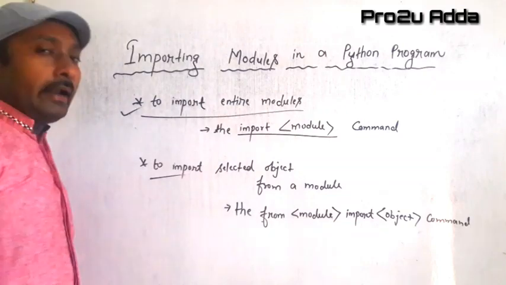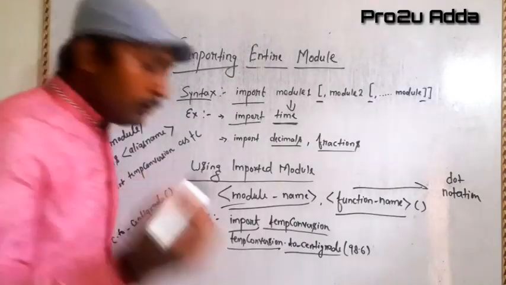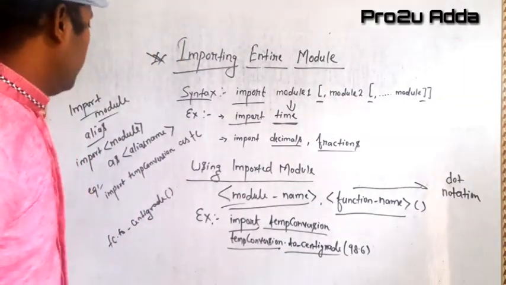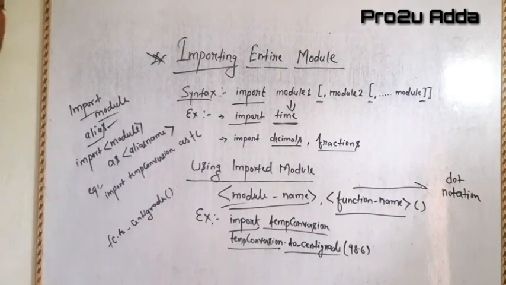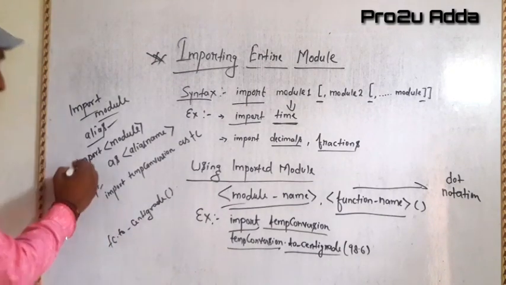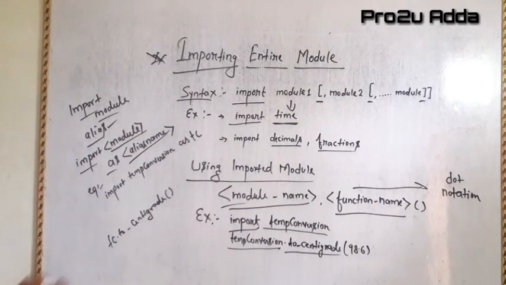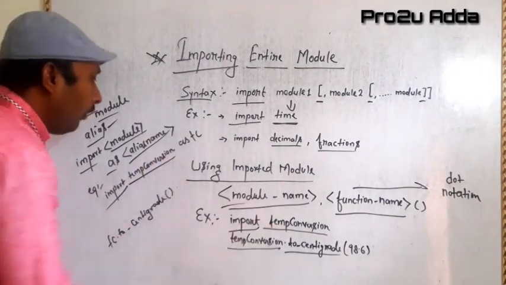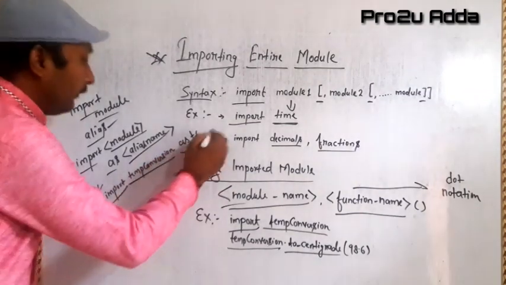Here there are two different criteria. It will be clearer if you go deeper into this. If you feel that using that many lines is quite tedious, then we have one more option for this. We can go for import module as alias. As we already know what an alias is, a short name which we can give. For this, what do we have to do? We have to use the import word here also, module, and then we have to give the alias name. Like import, we have to use temp conversion, which we have already used here. What is different is that here we have used as TC. TC stands for temp conversion, a short form.